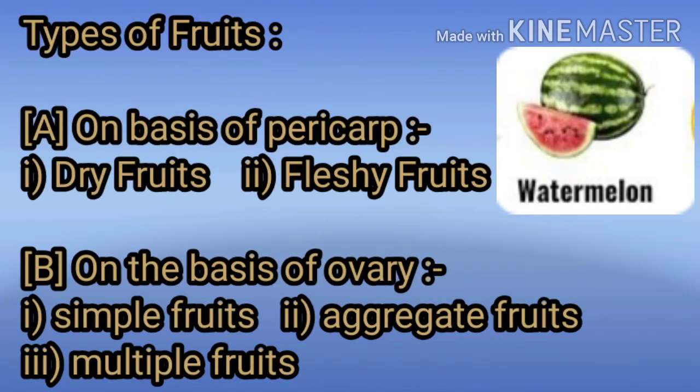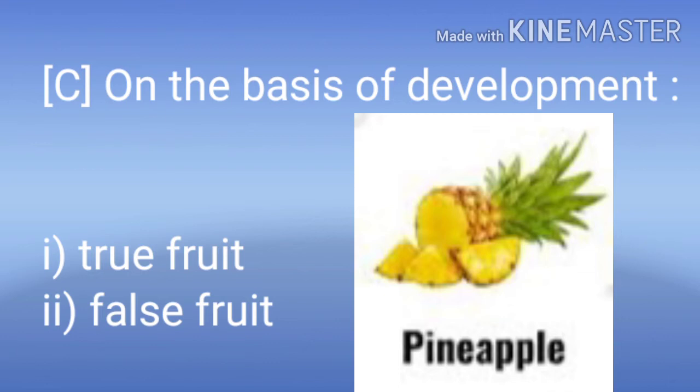Now we discuss the types of fruits. Fruits are divided into three groups on the basis of pericarp, on the basis of ovary, and on the basis of development or formation. On the basis of pericarp, there are two types, dry fruits and fleshy fruits. On the basis of ovary, there are three types: simple fruits, aggregate fruits and multiple fruits. On the basis of development, there are two types, true fruits and false fruits.